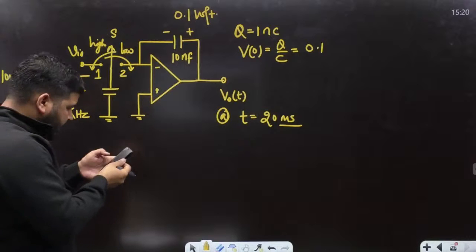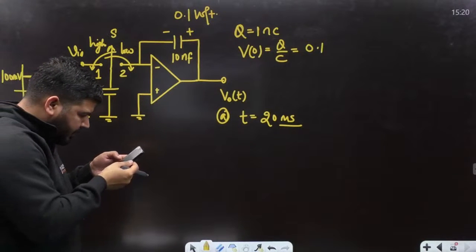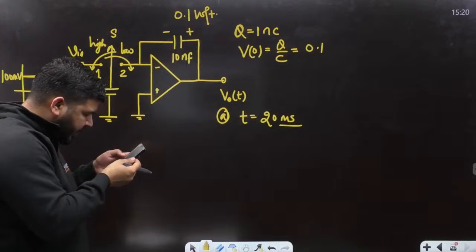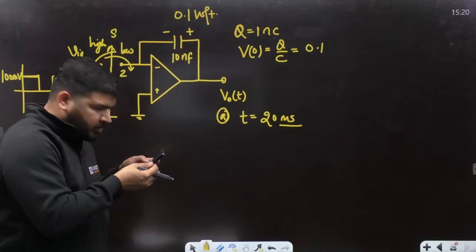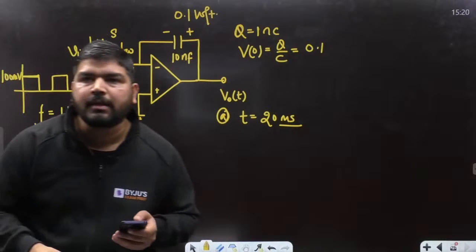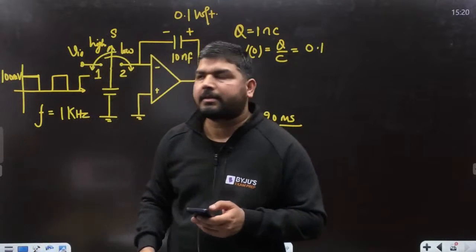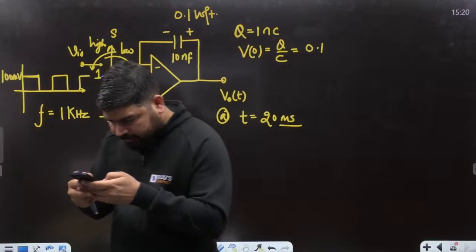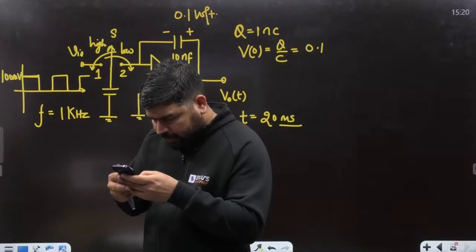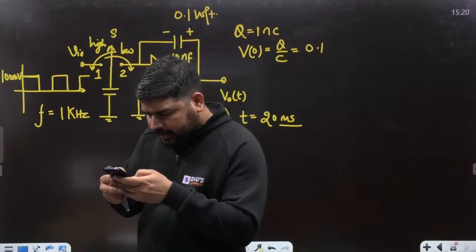And the peak value is 100 millivolt or 200 millivolt? Tell me, guys. Someone is saying it is 200 millivolt. I think it is 100 millivolt, since Vin is given as 100 millivolt.